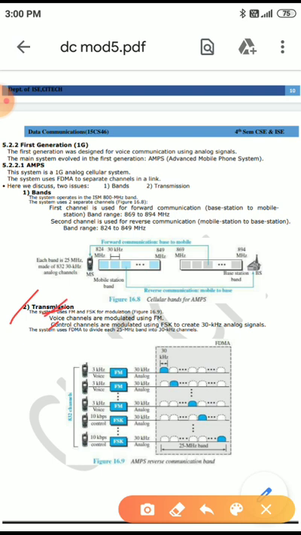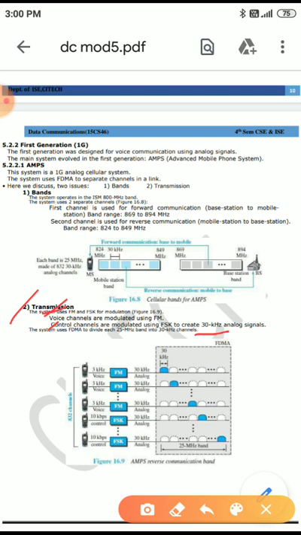Voice channels are modulated using FM. Control channels are modulated using FSK to create a 30 kHz analog signal.